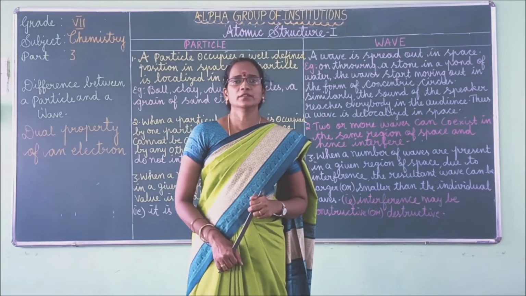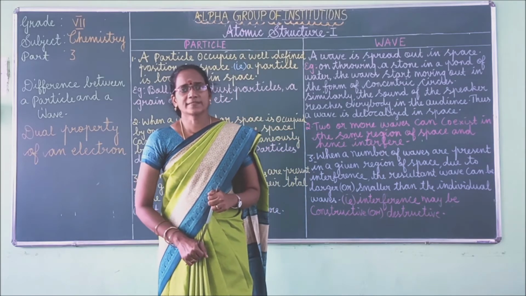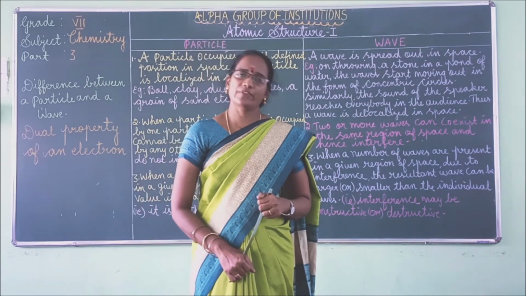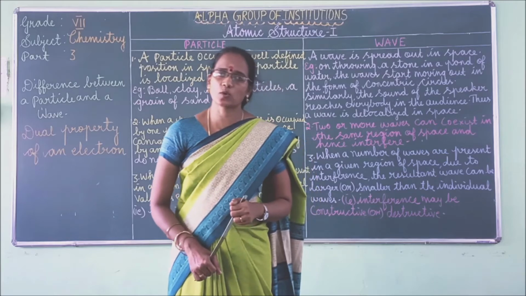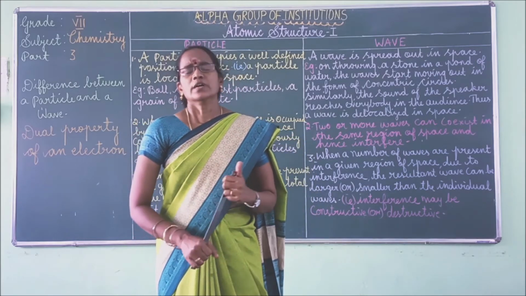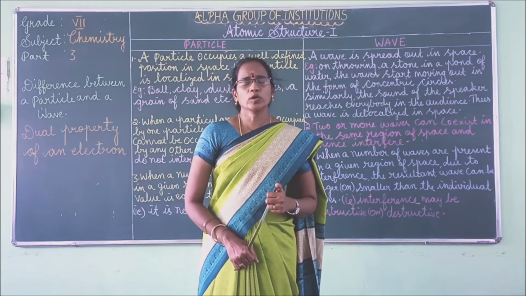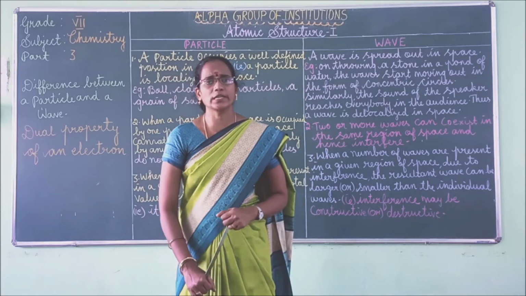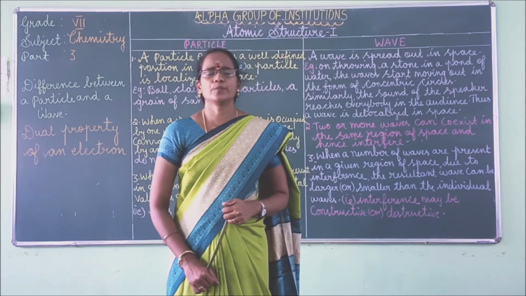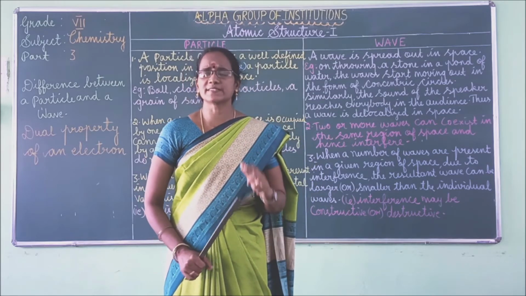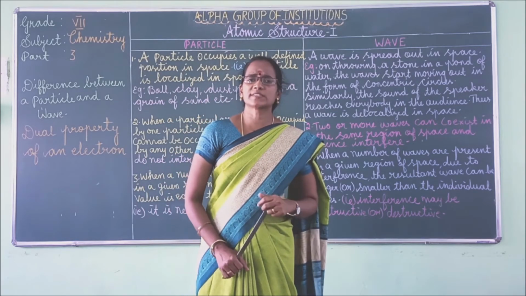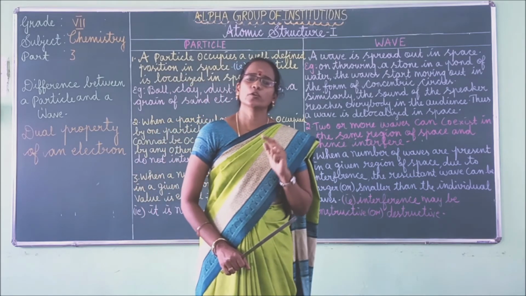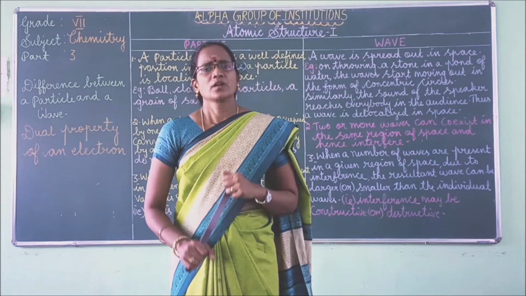Good morning, children. This class we will discuss the dual nature of electron. Dual means what? Two. In 1924, the French physicist Louis de Broglie suggested that if light has dual nature, electron also possesses both material particle and wave nature.